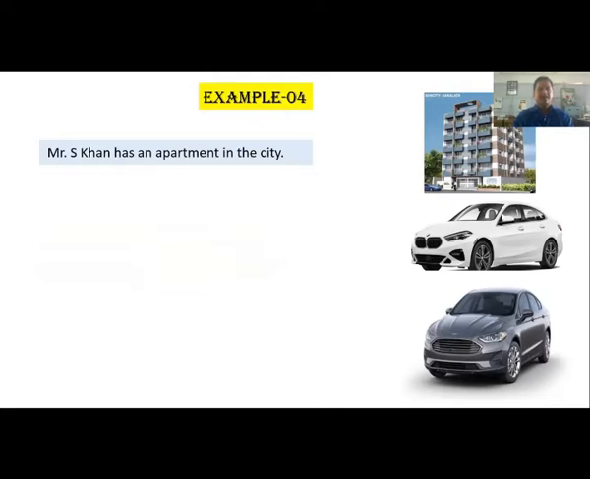Example 4. What do we have? Mr. S. Khan has an apartment in the city. He has 2 cars. Students, you can see there are 2 sentences here. First sentence is Mr. S. Khan has an apartment in the city. Second sentence is he has 2 cars. Here we have to connect these 2 sentences together.